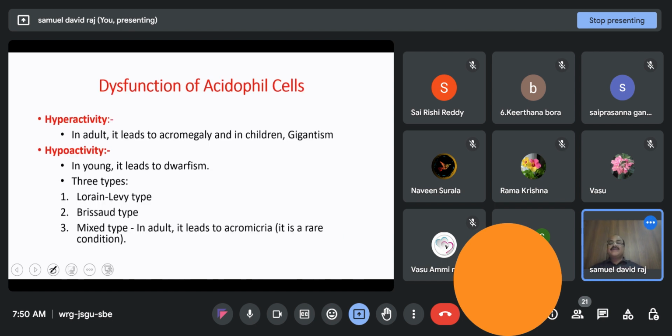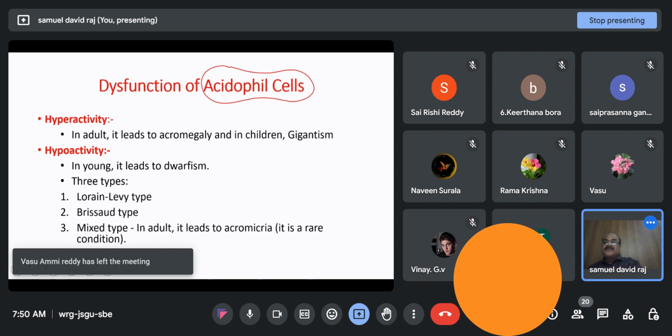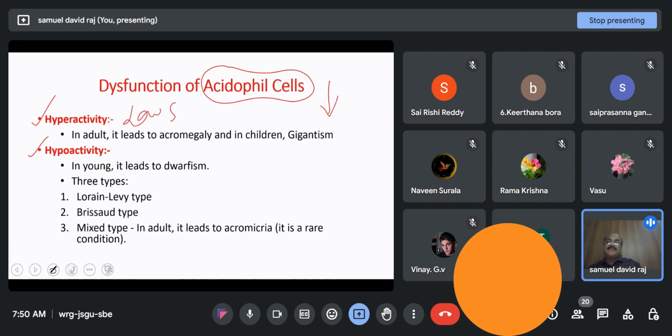Coming to the disorders, acidophils are the cells which secrete all these trophic hormones. There are two types of dysfunctions. One is low secretion, which we call hypoactivity. The other is more secretion, called hyperactivity.